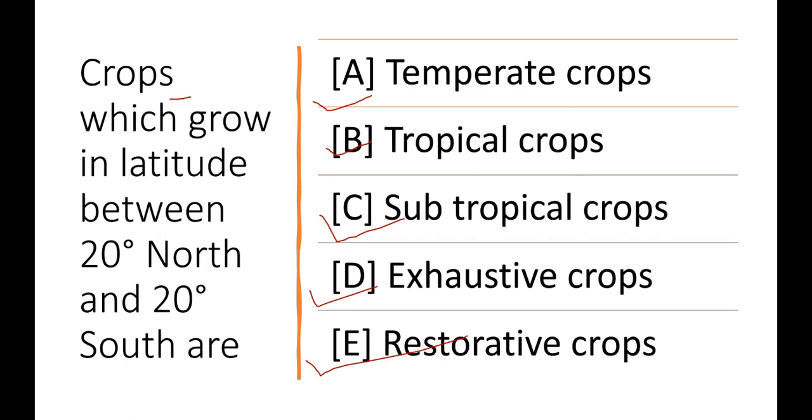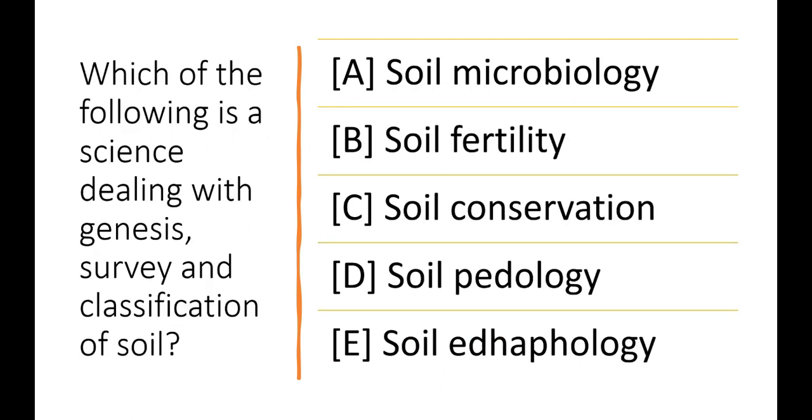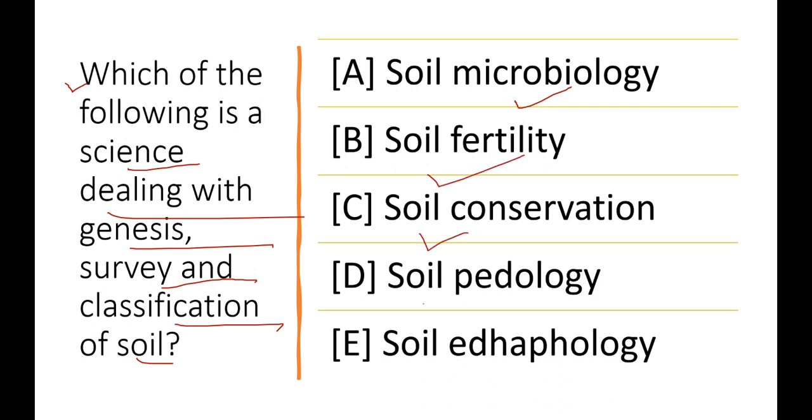Okay, now come to the next important question. Which of the following is the science dealing with genesis, survey and classification of the soil? Now understand this is asking about the science that deals with the genesis, survey and classification of the soil. The first option is soil microbiology, second is soil fertility, third is soil conservation, fourth is soil pedology and fifth is soil edaphology. The correct answer will be soil pedology. Why am I saying this? Because this is the science that deals with genesis, survey and classification.